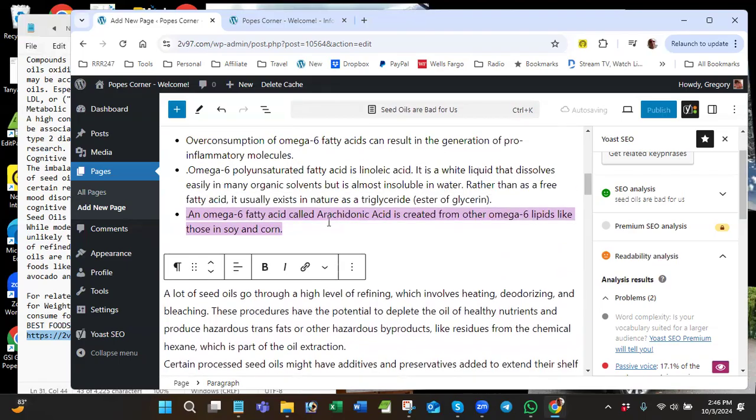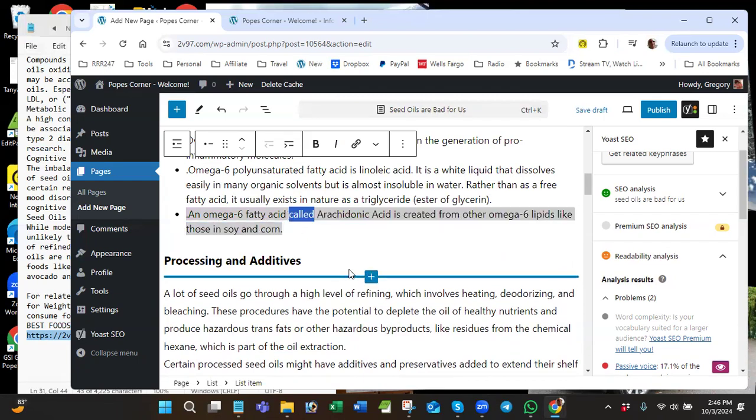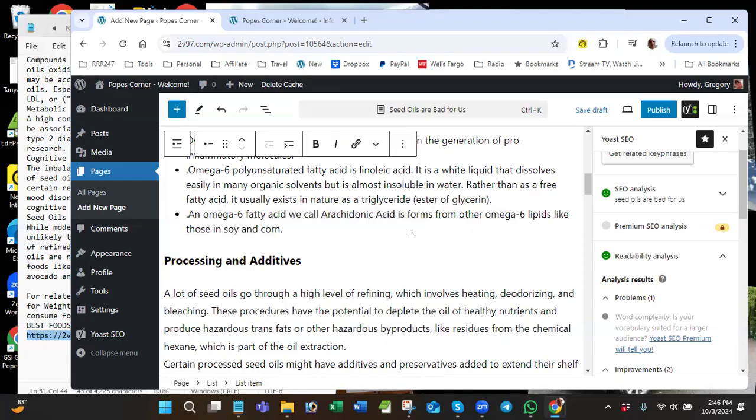And omega-6 fatty acid called, how about we call? See that? Oh no, there's another one. Acid is created. So creates acid. There we go. There you go. Or I gotta get rid of this is.